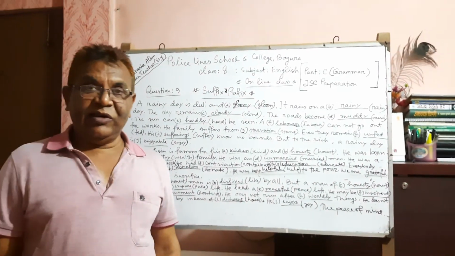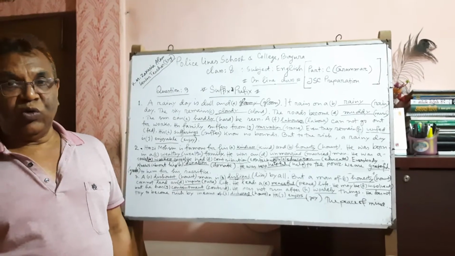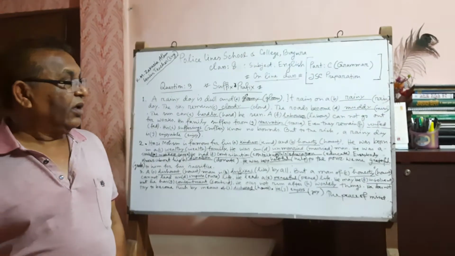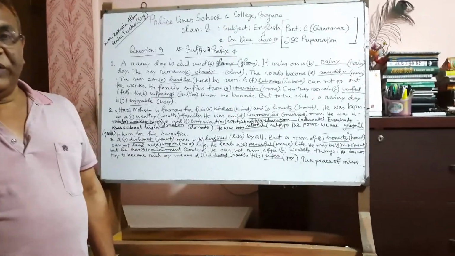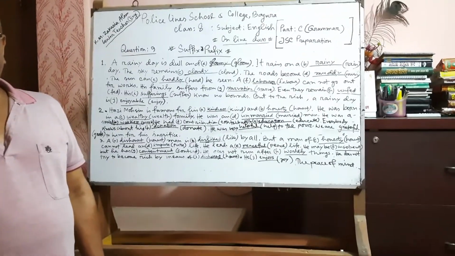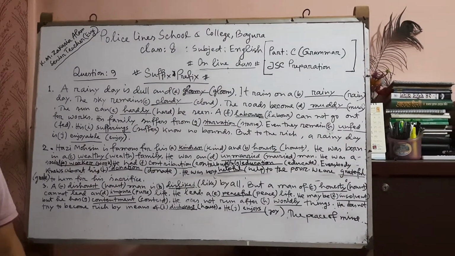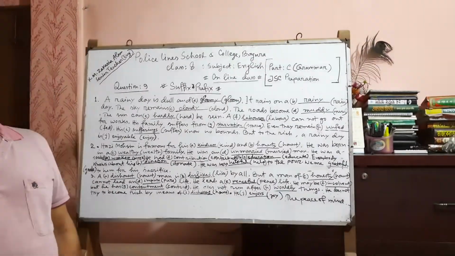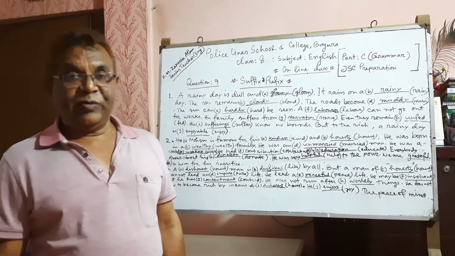But a prefix is always used before the root word. Suppose he is a dishonest man. Honest is the root word, dis is the prefix.